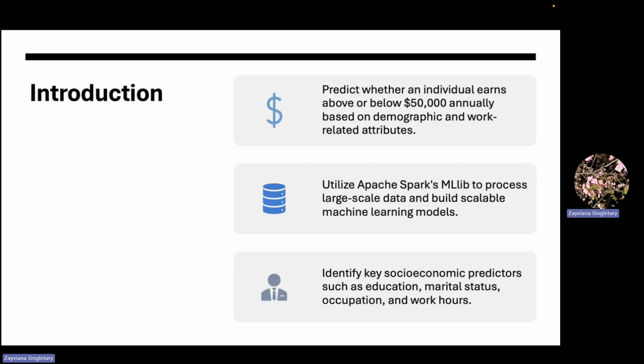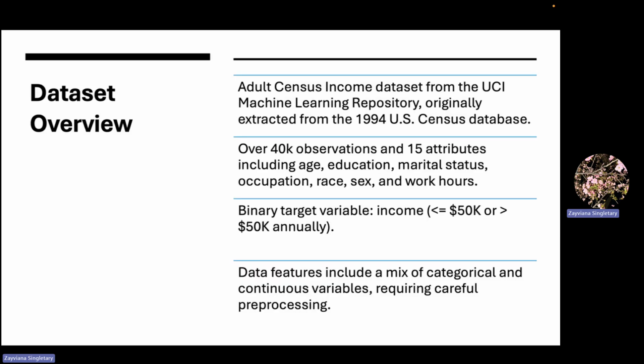The goal of our project was to predict whether an individual earns more or less than $50,000 annually. To do this, we use Apache Spark's MLlib to train models on demographic data such as education, marital status, occupation, and work hours. We also aim to uncover which of these socioeconomic factors were the most predictive of income outcomes.